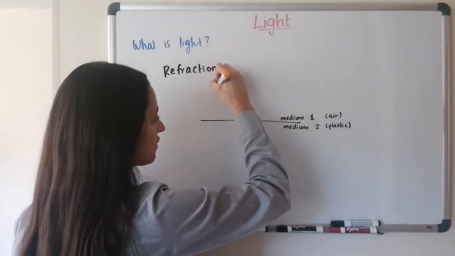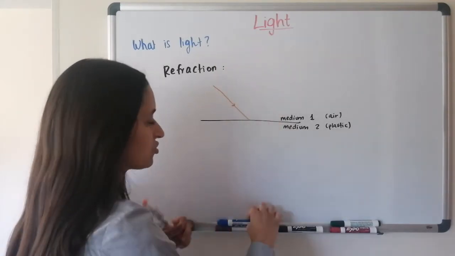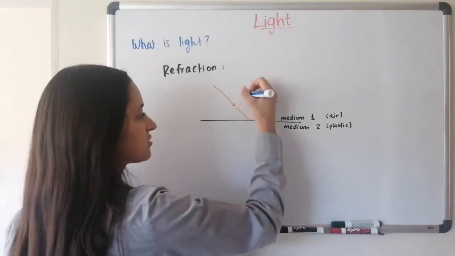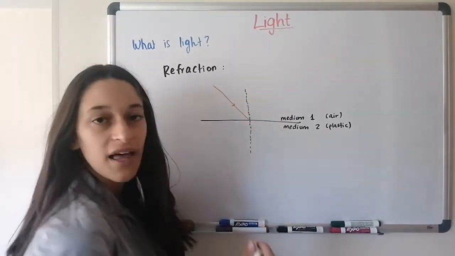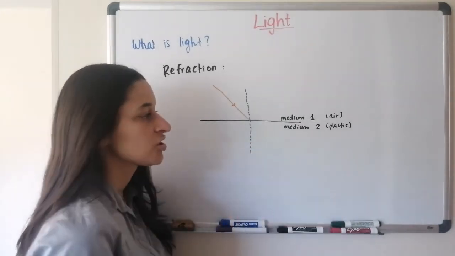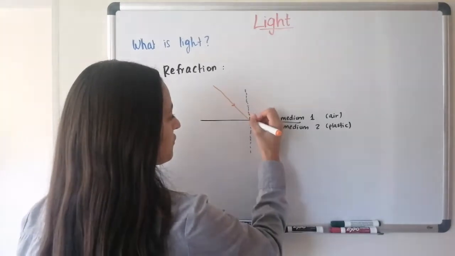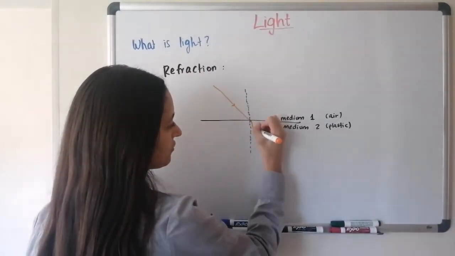So if you have a light ray that comes and hits the medium, again, we need to draw our normal with respect to the surface, or the barrier in this case. The light ray is going to bend such that it's closer to the normal if it changes to plastic. So this angle before, which used to be about 30, might now become about 15.